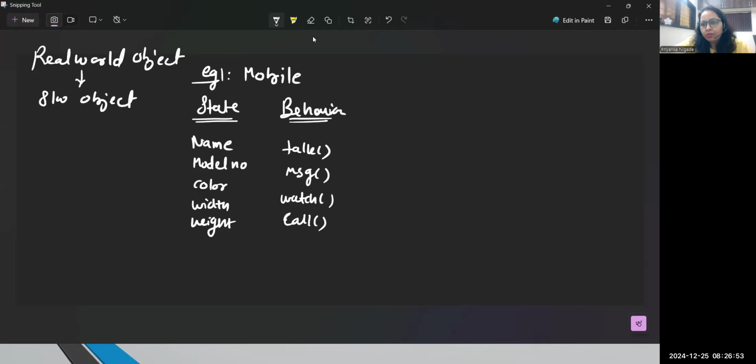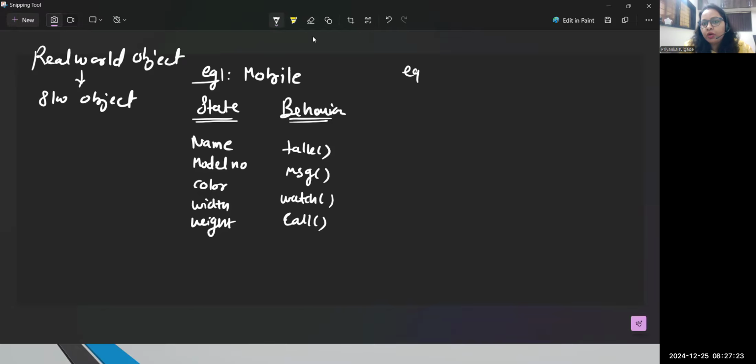So when I talk about a collection of mobiles, or a collection of similar objects, we can represent it with one interesting term in Java, that is called class. Basically, the terms object and class are common for all object-oriented programming languages. Class is a collection of objects, and object is any real-time entity which has state as well as behavior. That is called an object. So this is the first example.